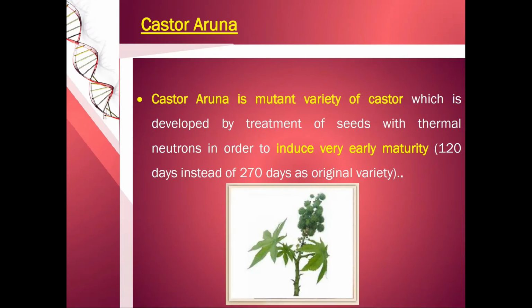Castor Aruna is the mutant variety of castor. From the castor plant, what we get is castor oil, or the velakenne, which is developed by the treatment of the seeds with thermal neutrons in order to induce very early maturity in the seeds. Instead of 270 days of original maturation, it will take only 120 days to mature.